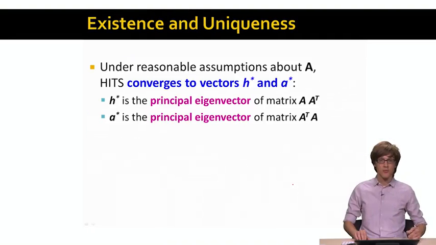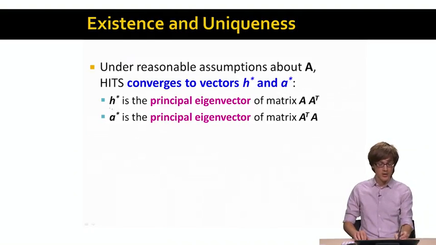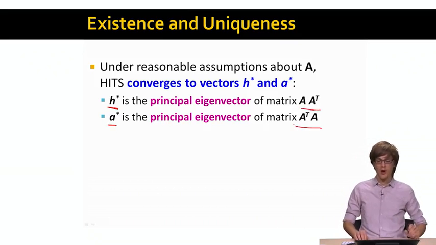Our hub vector H is a principal eigenvector of the matrix A times A transpose, and our authority vector A is a principal eigenvector of the matrix A transpose times A. So again, similar to PageRank, these hub and authority scores correspond to the principal eigenvector of a transformed adjacency matrix.